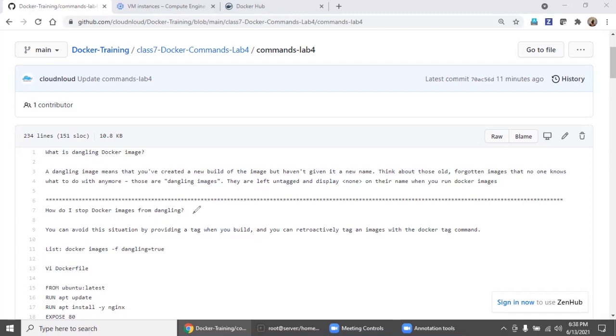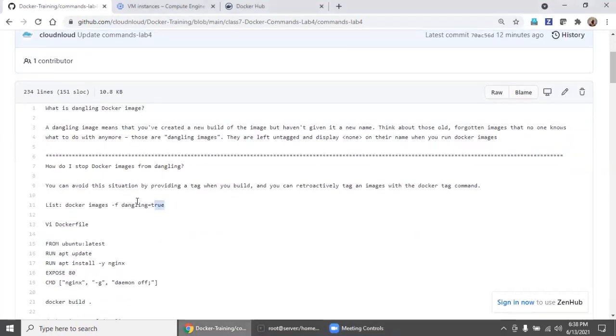Through this dangling functionality, we can manage those circumstances. So we will go with the command docker images -f dangling=true.